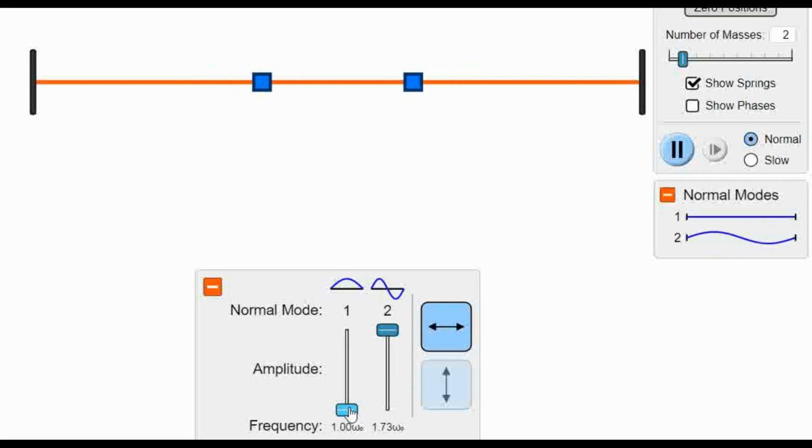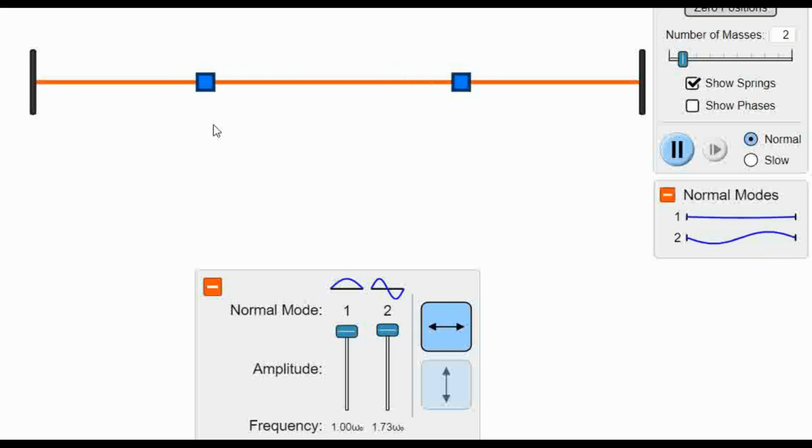But naturally, if you see any system, the system is in a superposition of both modes. Here I have turned off the fundamental frequency and turned on the first overtone. But if you want to superpose both modes, then how does it really look? You see, I have turned on both modes, and then it looks like this. This is a superposition state.